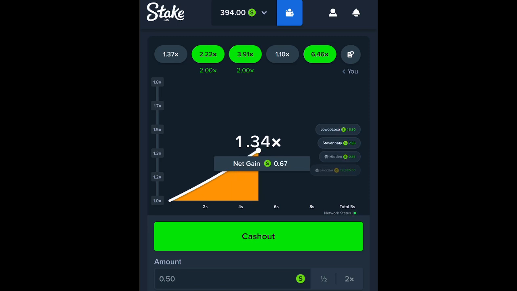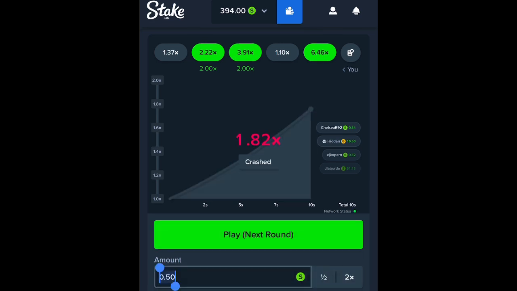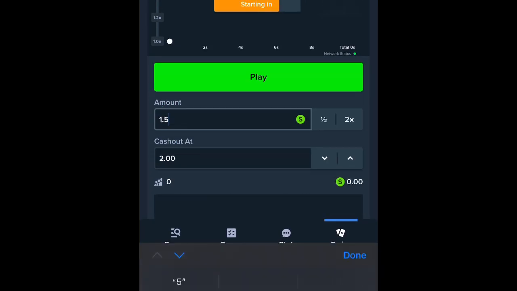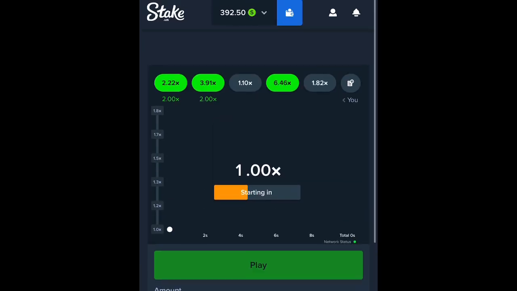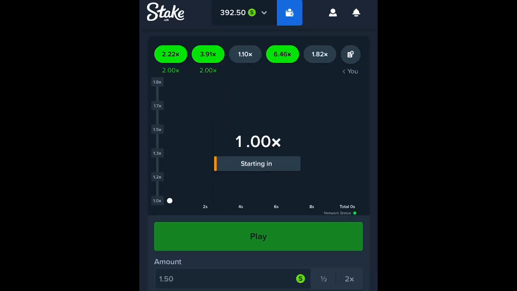I've tried all the games on this. This is the one that seems to be the most consistent for making money, and that's why I use this one. So right when I spoke about making money, I lost that one. But you know how it goes. So let me know in the comments.